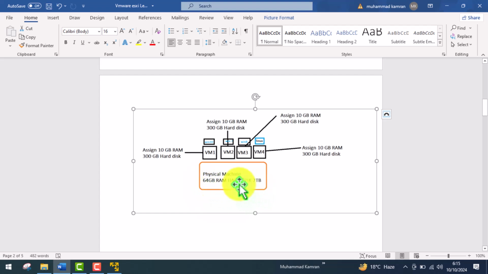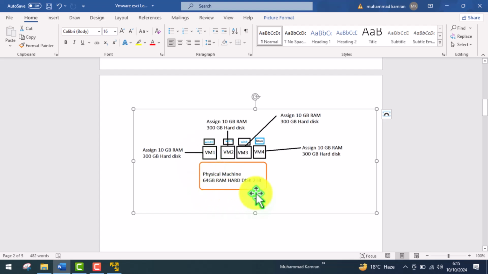In this physical machine, we are going to install the hypervisor and the virtualization software.